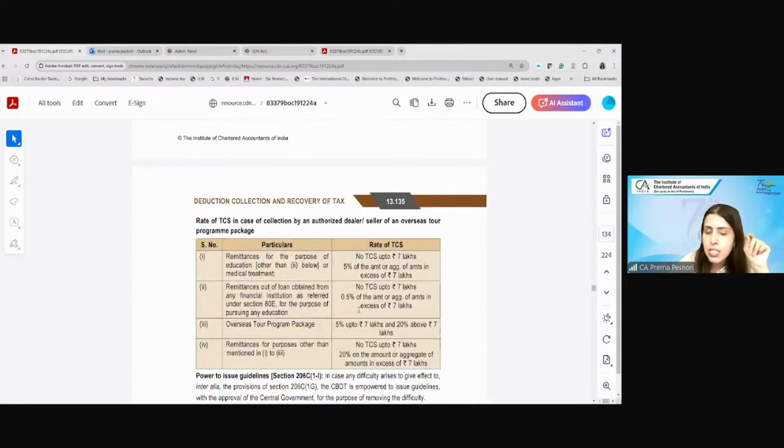Now the TCS is basically, if it is for an overseas tour program package, if I'm paying more than 7 lakh, it will be 5%, and beyond 7 lakh, it will be 20%. In case